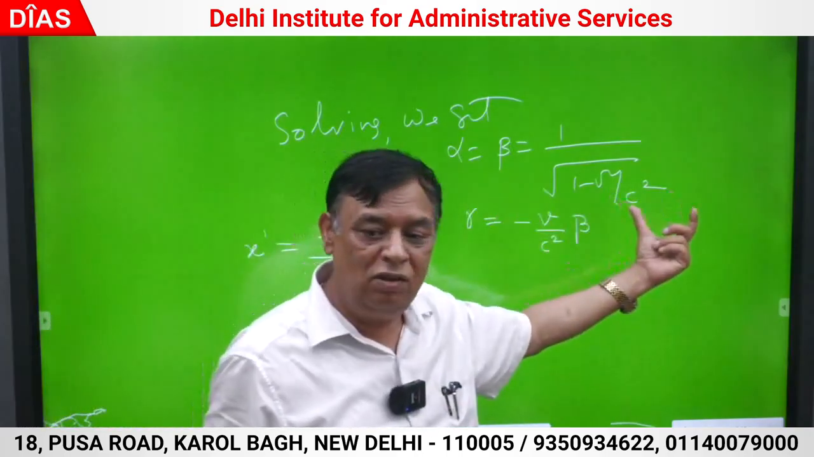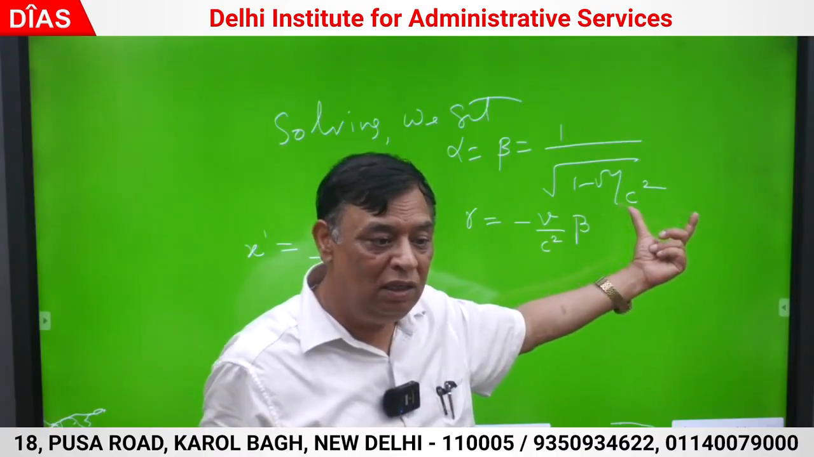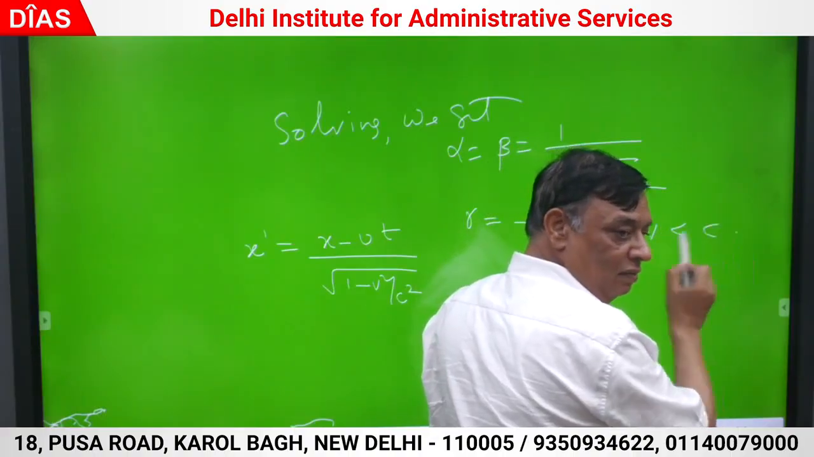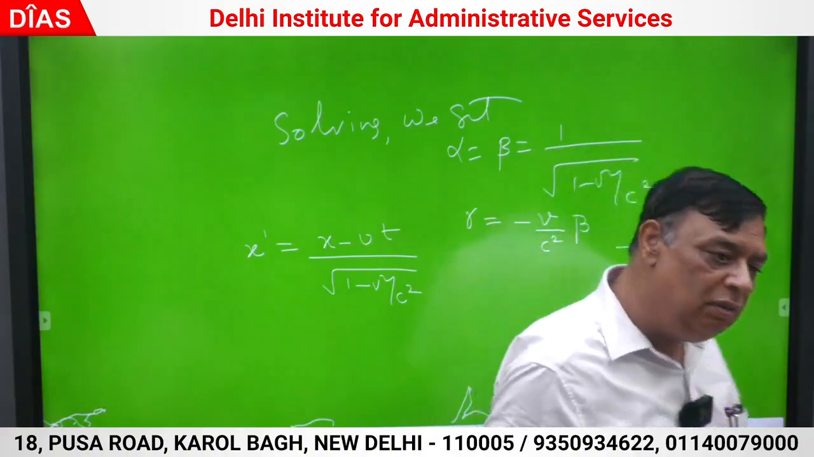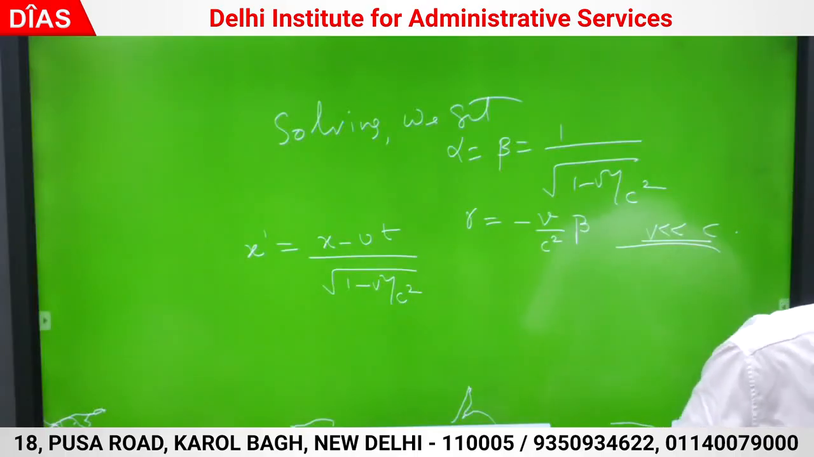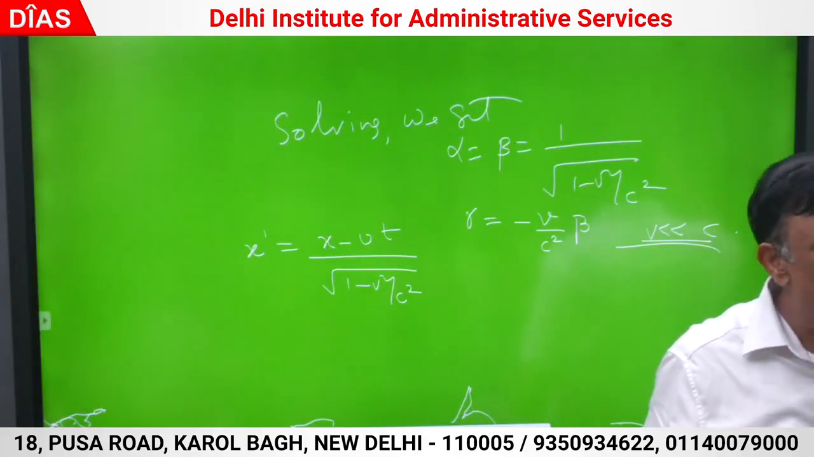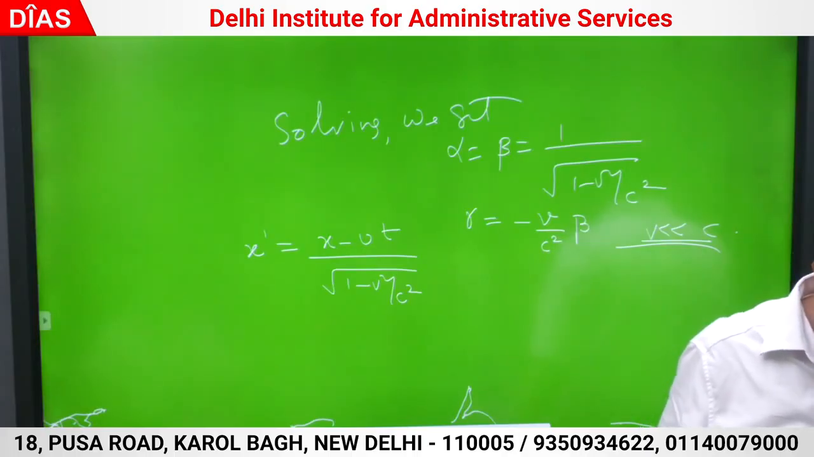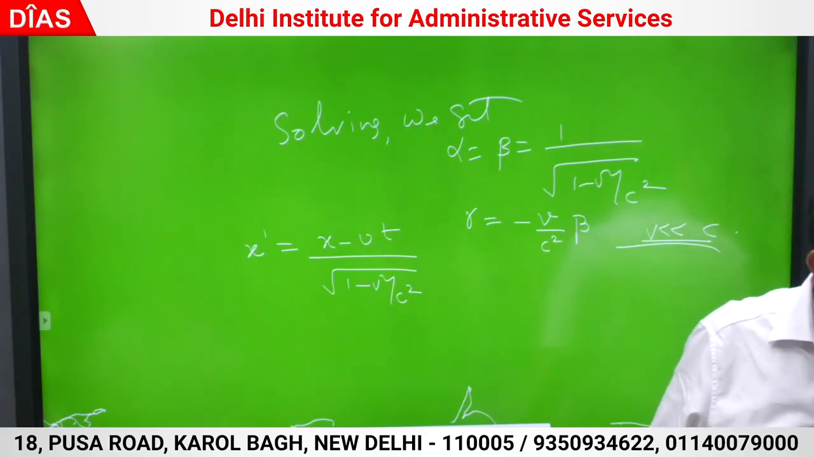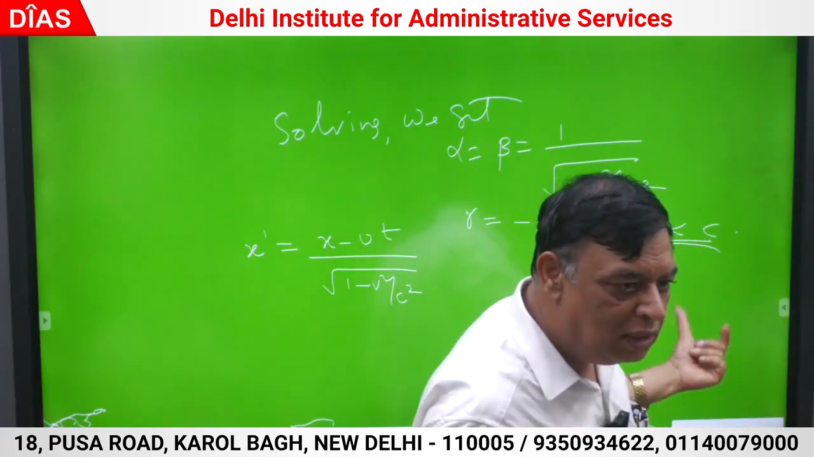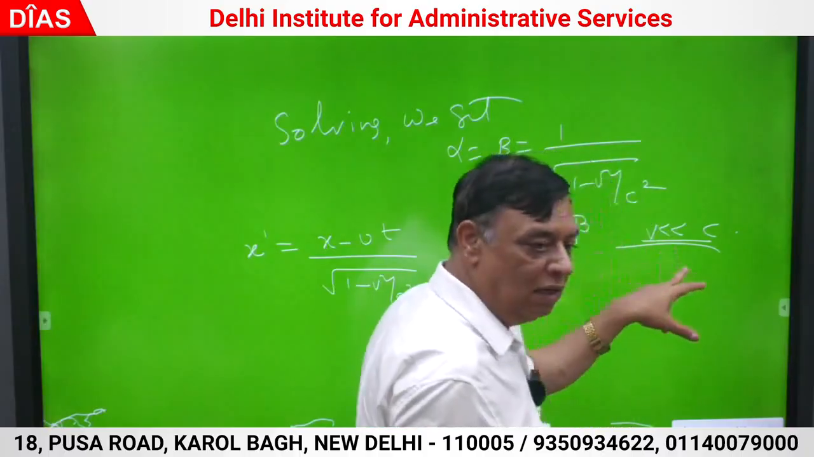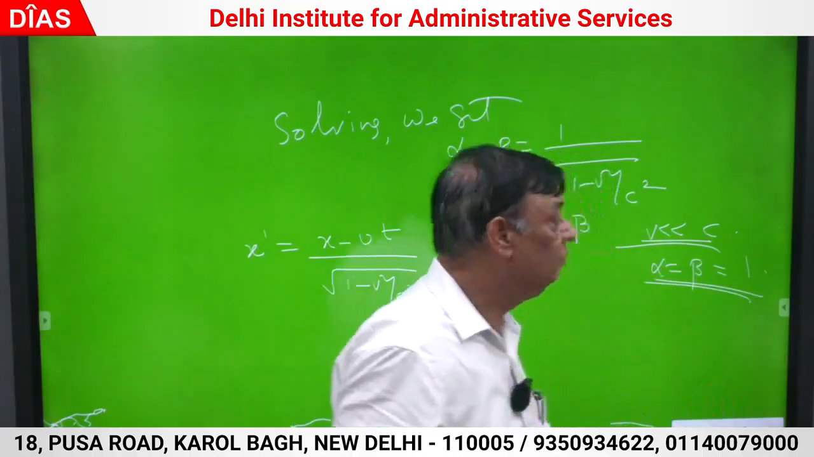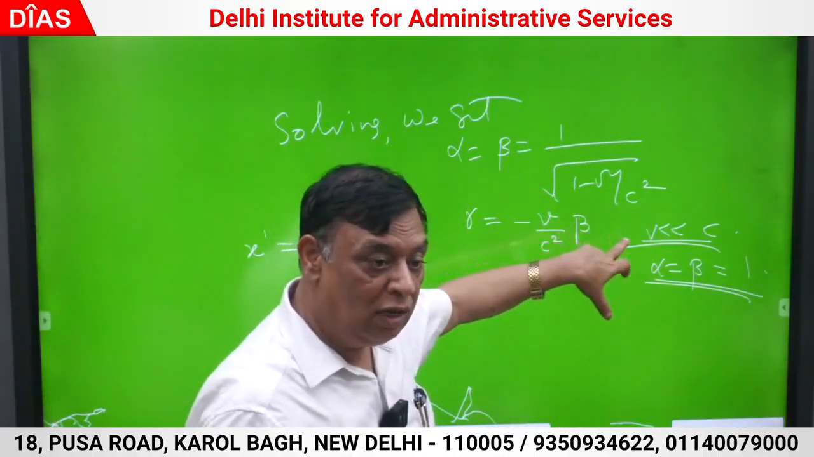Look, alpha is a dimensionless constant. If v is very, very less than c, anything below 10 raised to power 6 I can call very, very less than c, because v square will become 10 raised to power 12 and c square is already 10 raised to power 16. So it is 10 raised to power minus 4, which is negligible. So 1 minus 10 raised to power minus 4 is negligible. So if v is very, very less than c, alpha is equal to beta is equal to 1. This is the factor 1 upon root 1 minus v square by c square.